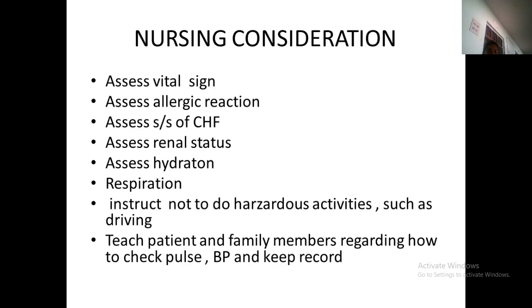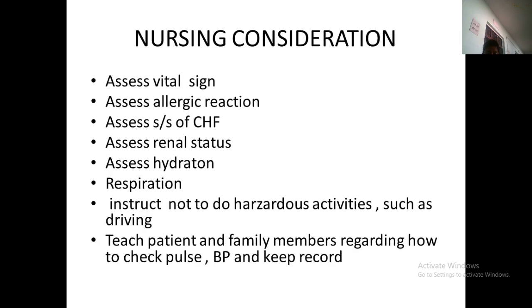For nursing considerations, assess the vital signs, allergic reactions, signs and symptoms of heart failure, renal status and hydration, and respiration. Instruct the patient not to do hazardous activities like driving, and teach the patient and family members how to check the BP.